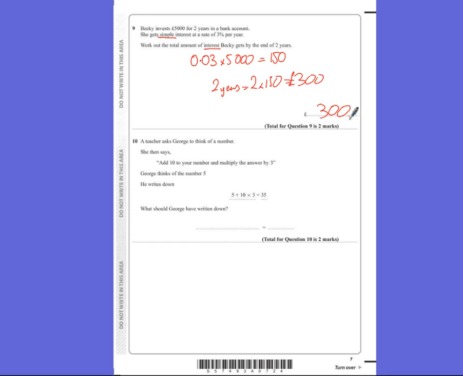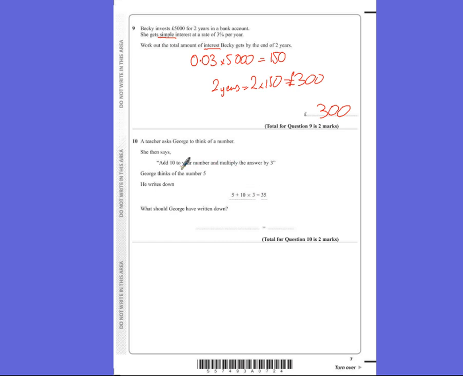Number 10. A teacher asks George to think of a number. She then says, add 10 to your number and multiply the answer by 3. George thinks of number 5 and he writes down 5 add 10 times 3 equals 35. What should George have written down? Well, it's absolutely fine to write 5 add 10 times 3. That's what he's been asked to do.